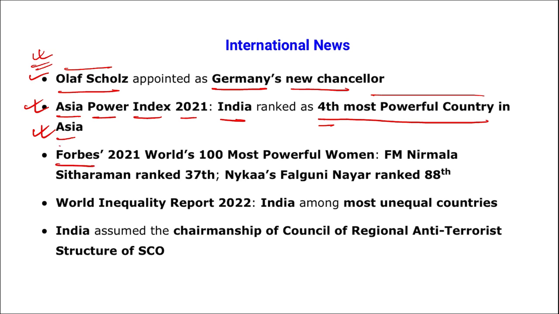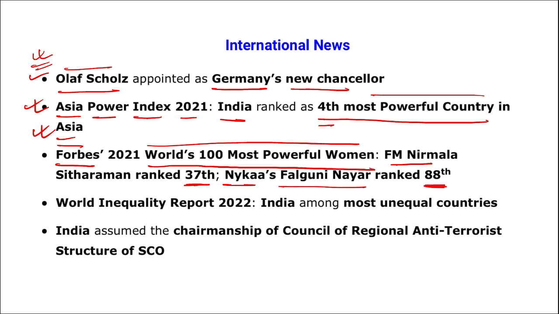Then according to Forbes, world's 100 most powerful women, our finance minister Nirmala Sitharaman ranked 37 and Nykaa's Falguni Nayar ranked 88. So a question can be asked, who were the two women ranked in the Forbes world's top 100 most powerful women? Our finance minister Nirmala Sitharaman was ranked 37th and Nykaa founder Falguni Nayar ranked 88th in that Forbes list. World Inequality Report of 2022, India among the most unequal countries.